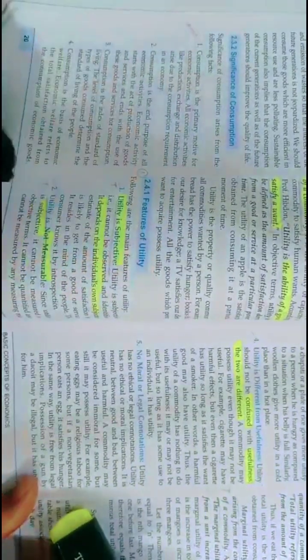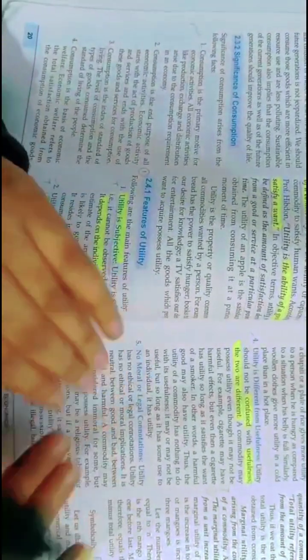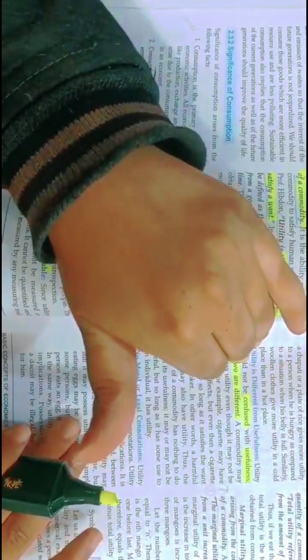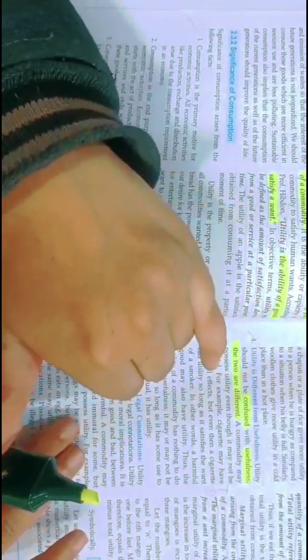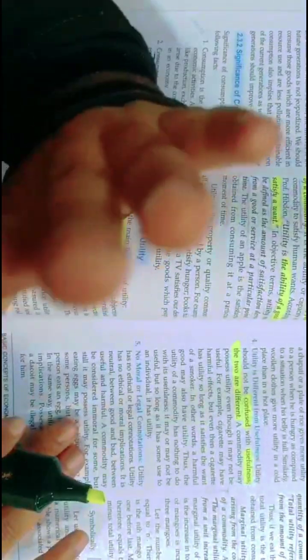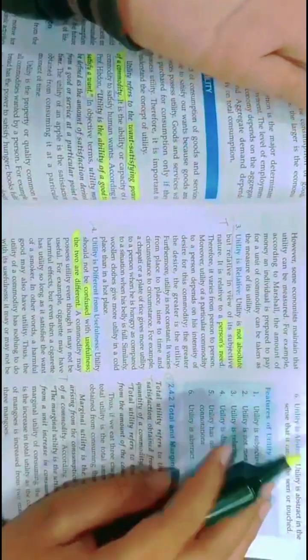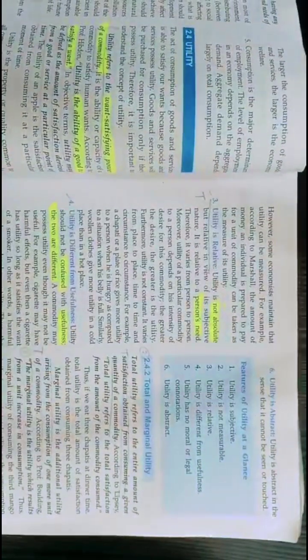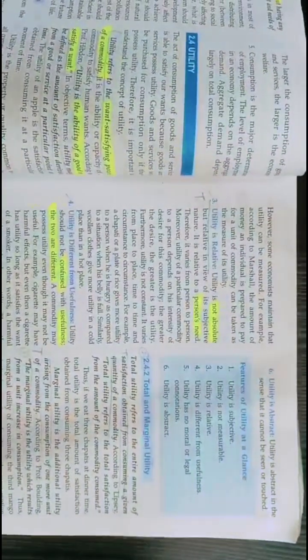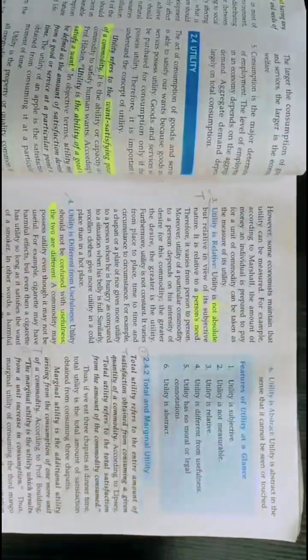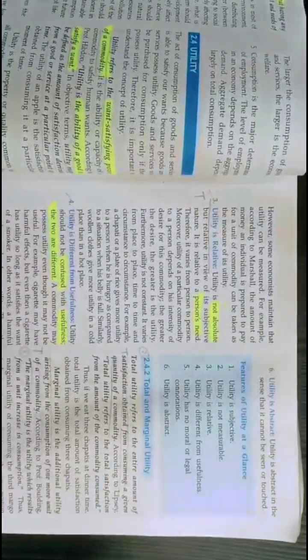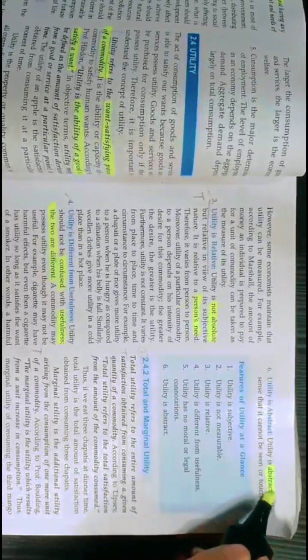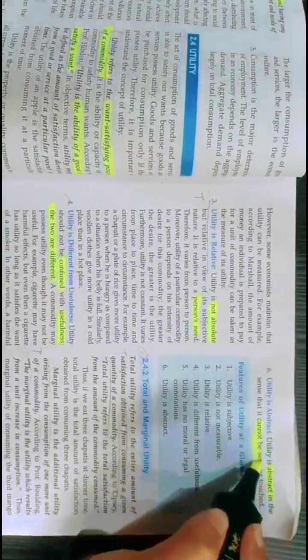So ultimately, this point tells you that utility has nothing to do with your moral or legal connotation. At last, utility is abstract. This is the point we are studying since the start. Utility, want, desire, all these are subjective in nature. They have nothing to do with reality. It is abstract, like it cannot be seen or touched.